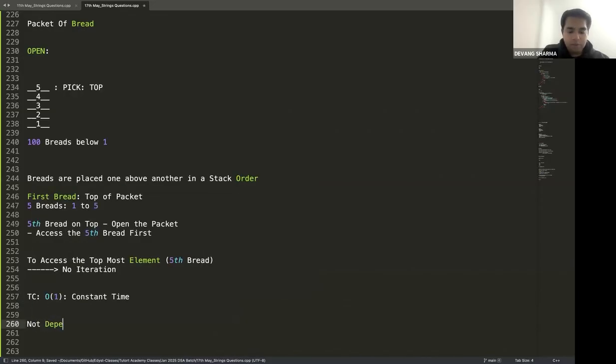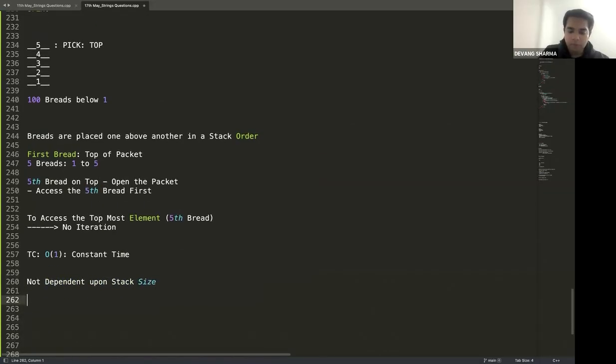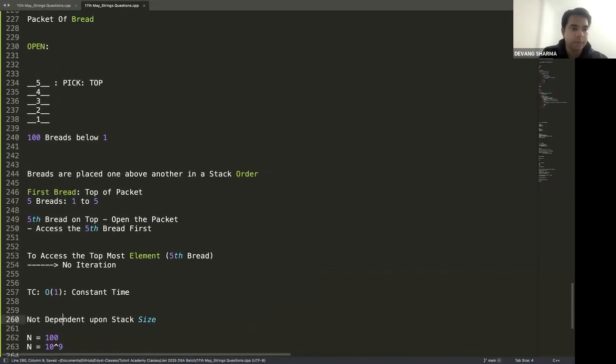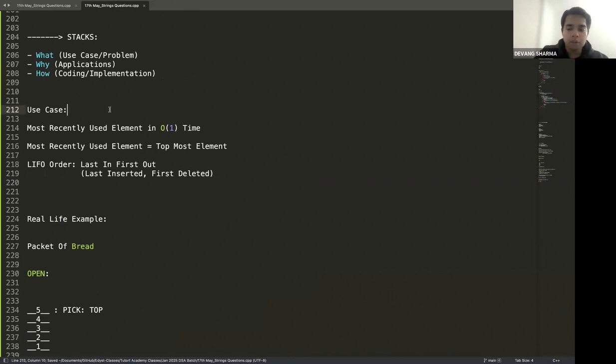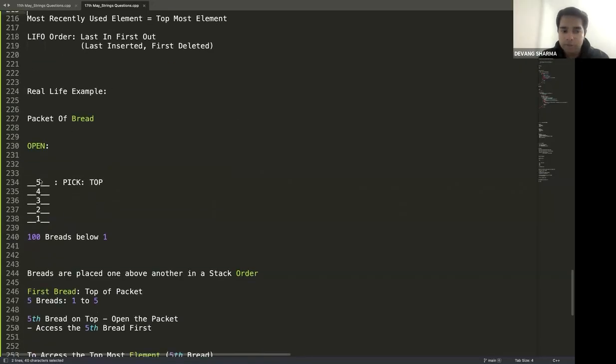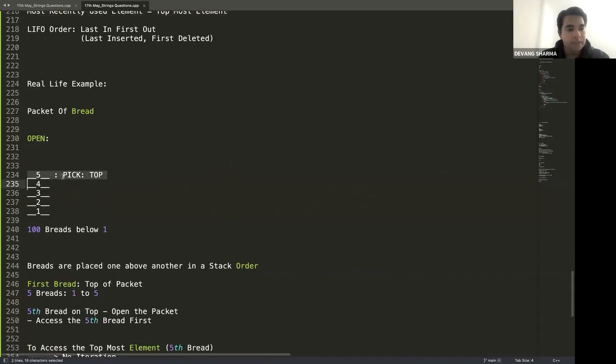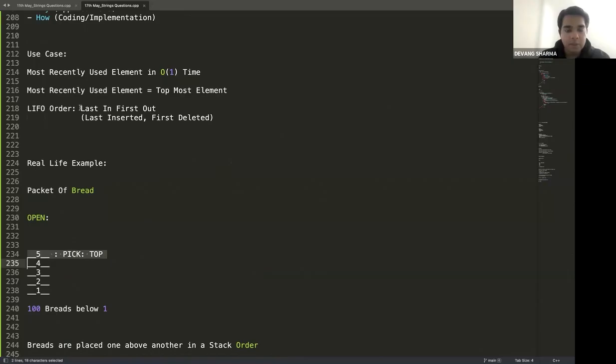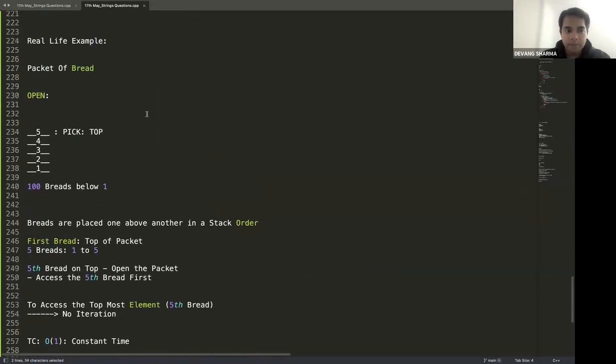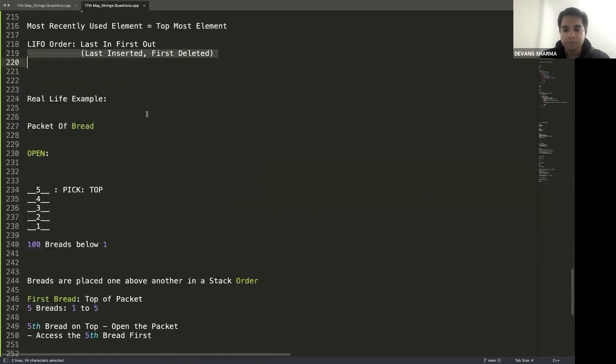What does that constant time mean? That constant time means it is not dependent upon stack size. So even if my n is 100, or even if my n is 10 raised to the power 9, it makes no difference. Okay. Now read back the three lines which I talked about. Now this will make much more sense. Coming back to it, what is the use case of a stack? The use case of a stack is to get the most recently used element in big O of one time. This is the most recently used element. We got this in big O of one time. Most recently used element is the topmost element. We already discussed that. And stack follows a property called last element to be inserted, first element to be deleted. LIFO in short. Everybody crystal clear with the use case of stack?